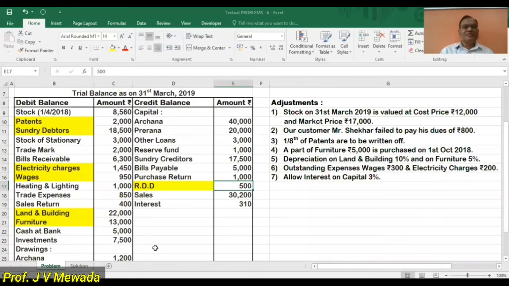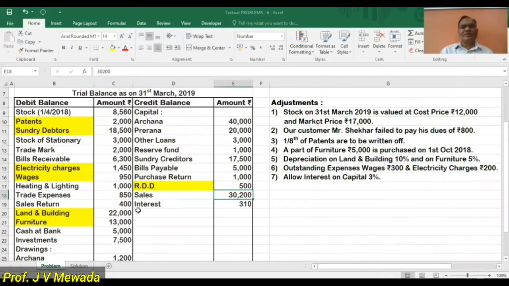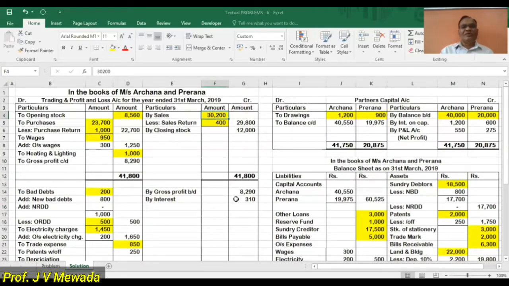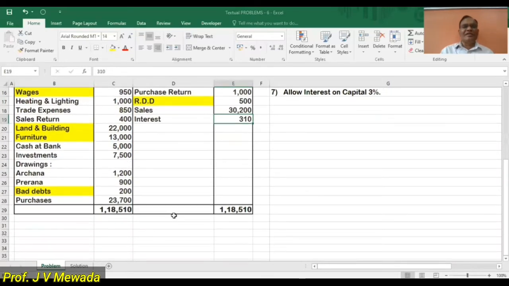Then we are having sales 30,200. So on the credit side of trading account inner column 30,200. Then we are having one more item that is interest 310. So interest is income. Which income? Office income. So place on the credit side. Okay. So all the items of trial balance, debit as well as credit are over.